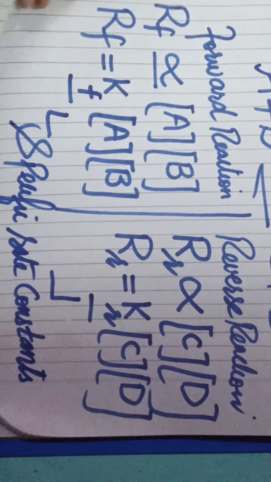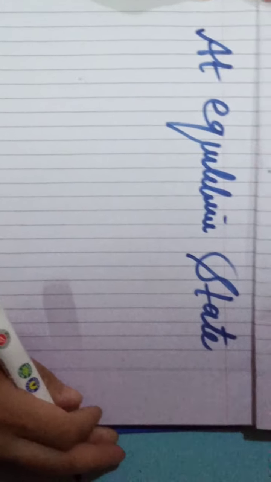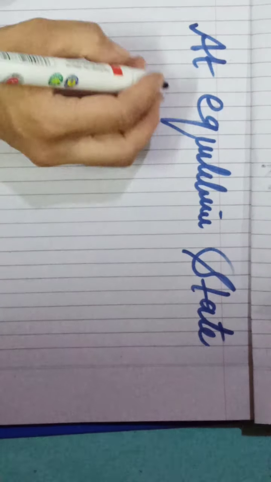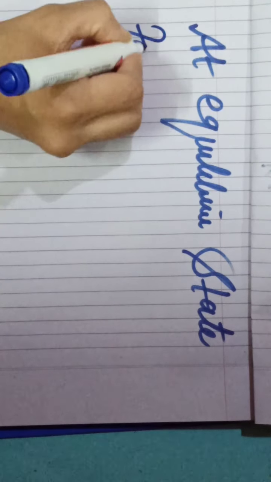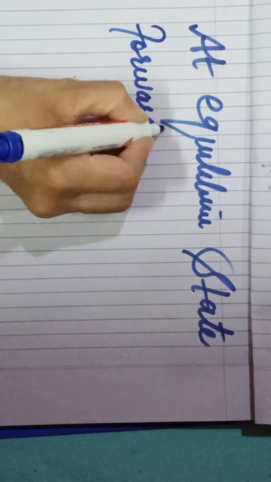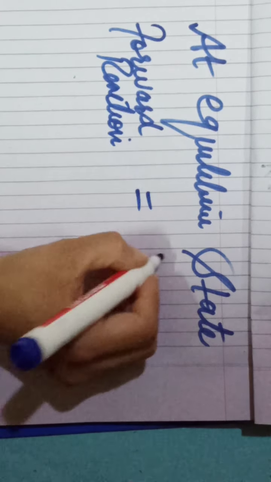Okay, now at the equilibrium state, let's compare the forward reaction and the reverse reaction.